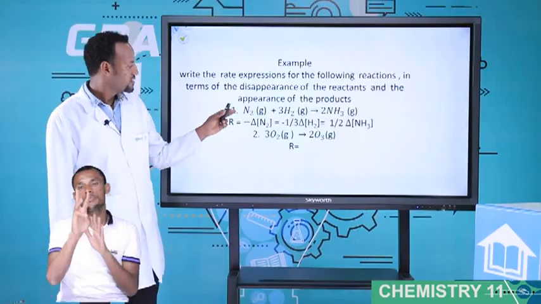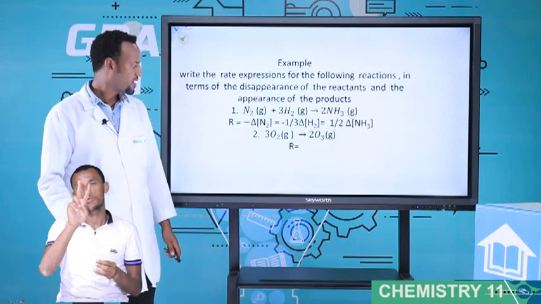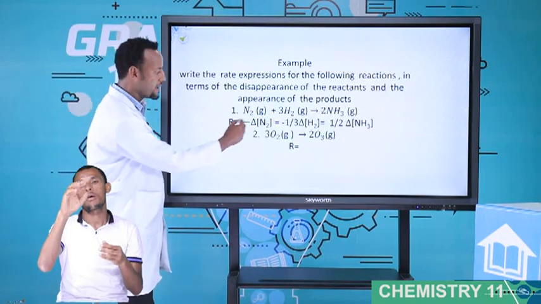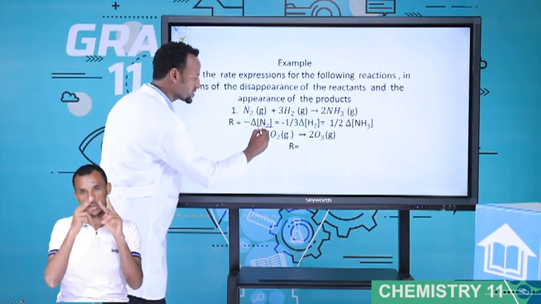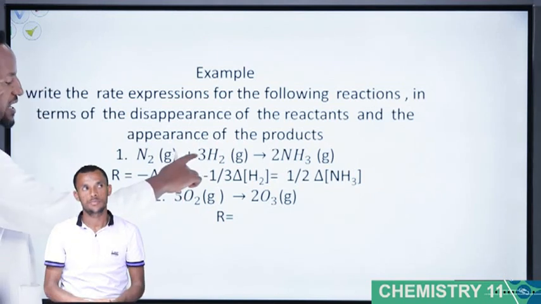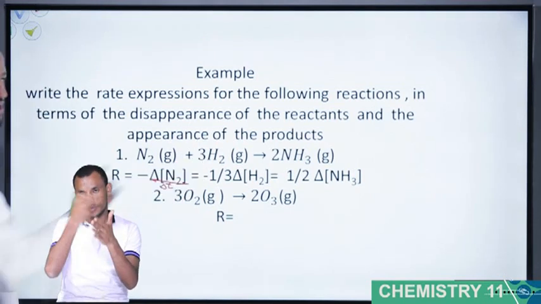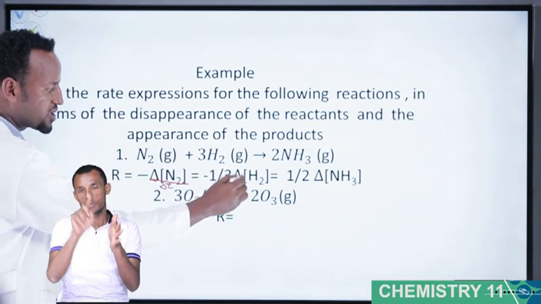Look at the first one. N2 gas plus H2 gas gives ammonia gas. Now, the rate expression is minus the changing concentration of N2 over change of t. Again, the coefficient of H2 is 3. Because of 3, use minus 1 over 3, changing concentration of H2